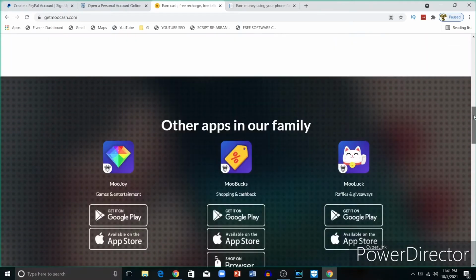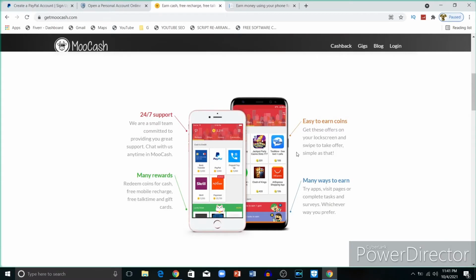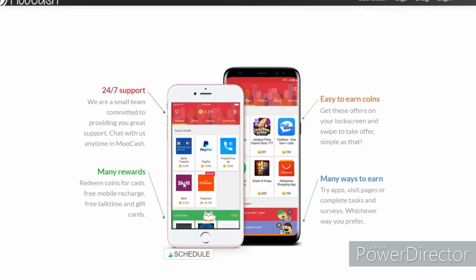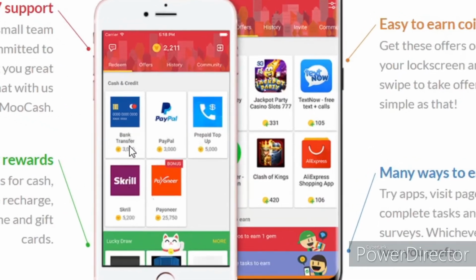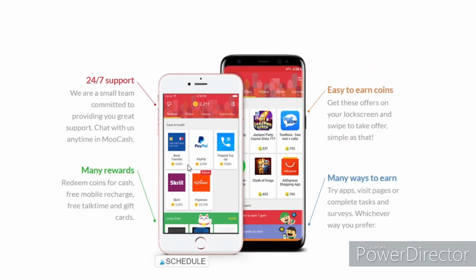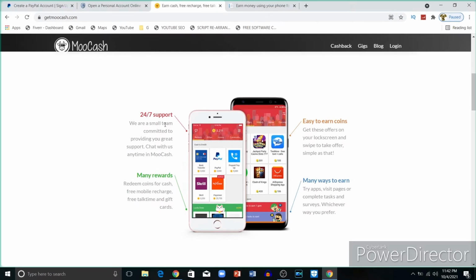And you can come to this site. As you can see here, they pay through PayPal, Skrill, Payoneer, and bank transfer, as I showed you before. It provides 24/7 support, 24 hours a day, 7 days a week. There are many reward methods: as you can see, there is coin cash, redeem coins for cash, and redeem for mobile recharge. You can choose cash, a gift card, or other rewards. You'll find many tasks to do there.